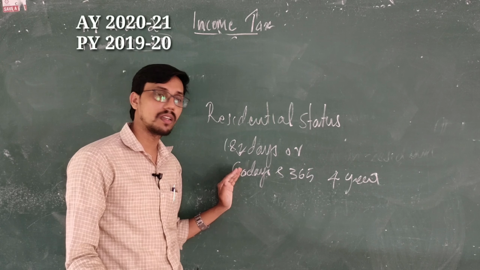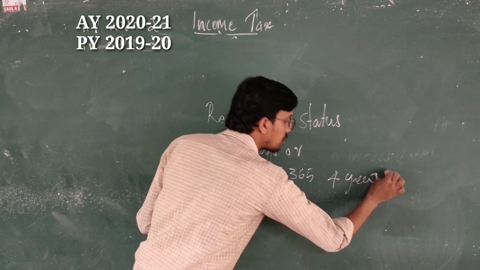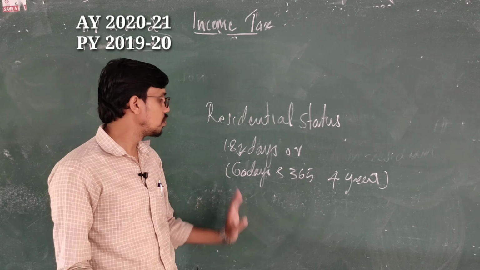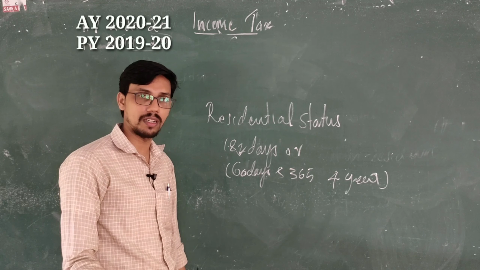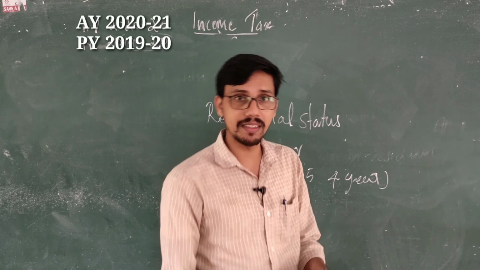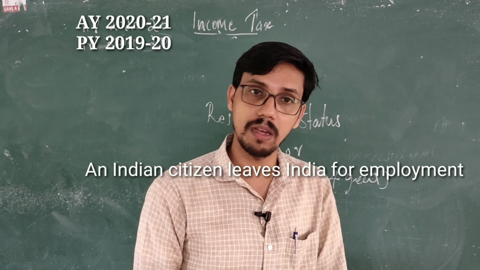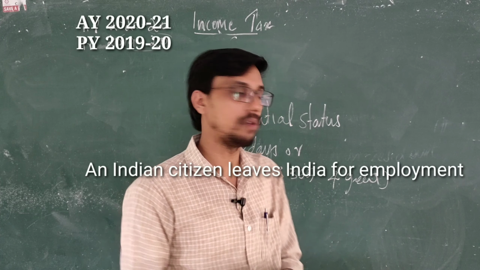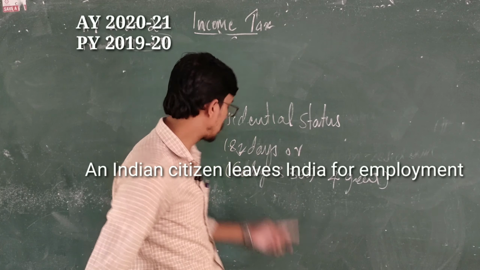There are some persons who have got some exemptions regarding this second condition. For some persons, or 3 types of persons, they need to be in India for 182 days. Then only shall they be treated as residents. Who are they? They are, for example, an Indian citizen leaving India for foreign nations, maybe for any job purpose. Job may be a business also, for employment. Then such a person has to stay in India for 182 days instead of the 60 days.